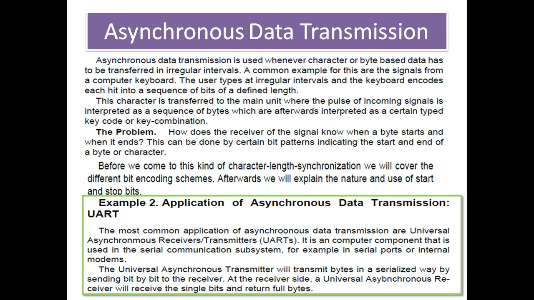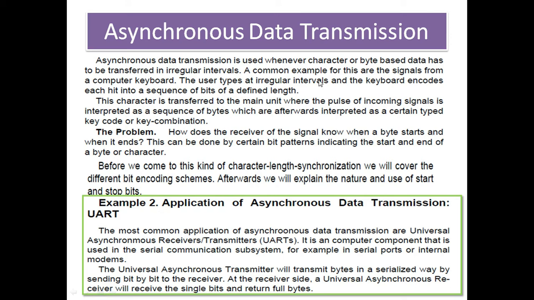Then asynchronous data transmission. Basically, asynchronous data transmission is used where character or byte based data has to be transferred at irregular intervals, because the transmitter doesn't know when to start the data, when to end the data, and the receiver obviously doesn't know where the data is coming from the transmitter and when it ends. So asynchronous data transmission is used whenever the character or byte based data has to be transferred at irregular intervals.